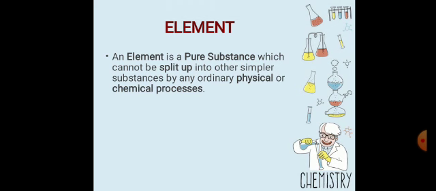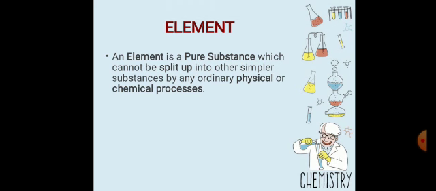In the previous lecture you studied pure substances. Now what are pure substances? A pure substance is composed of only one type of atom or particle, like gold, which has the same type of atoms. So an element is a pure substance, and pure substances are classified into elements and compounds. That's why an element is a pure substance.